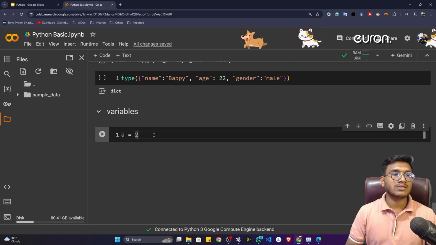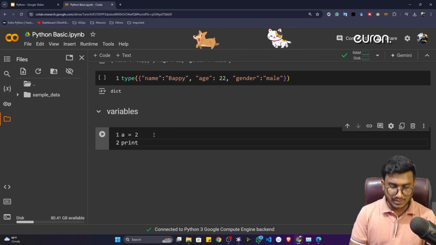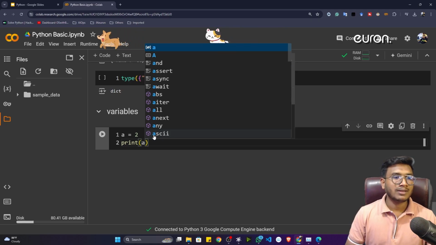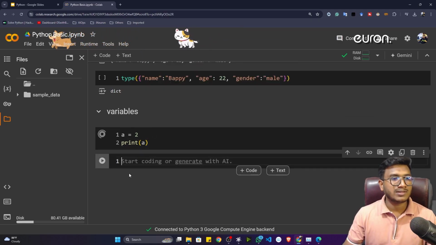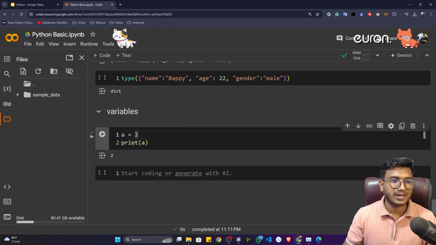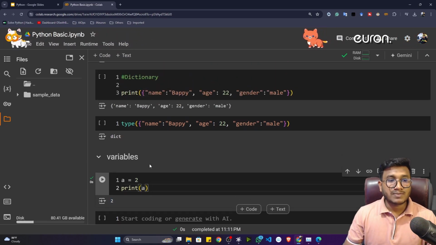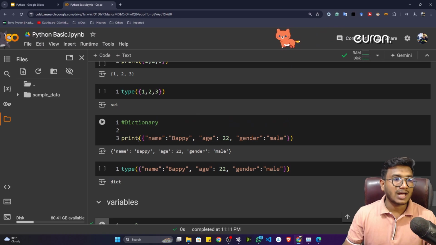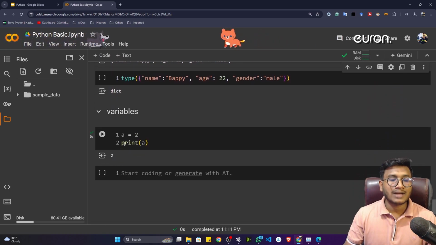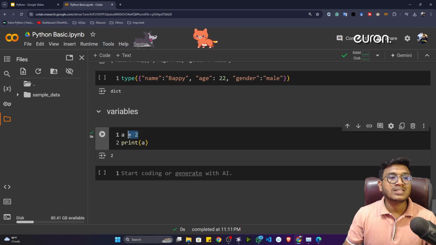Now if you want to print this variable, you can do it. For this you can use the print function and inside that mention the variable name. If I execute this program, you will see that this value is printed. Whatever value you assign inside a variable will be printed. Previously I was directly passing the data inside the print function, but now I'm storing the data inside a variable and calling that variable inside the print function.